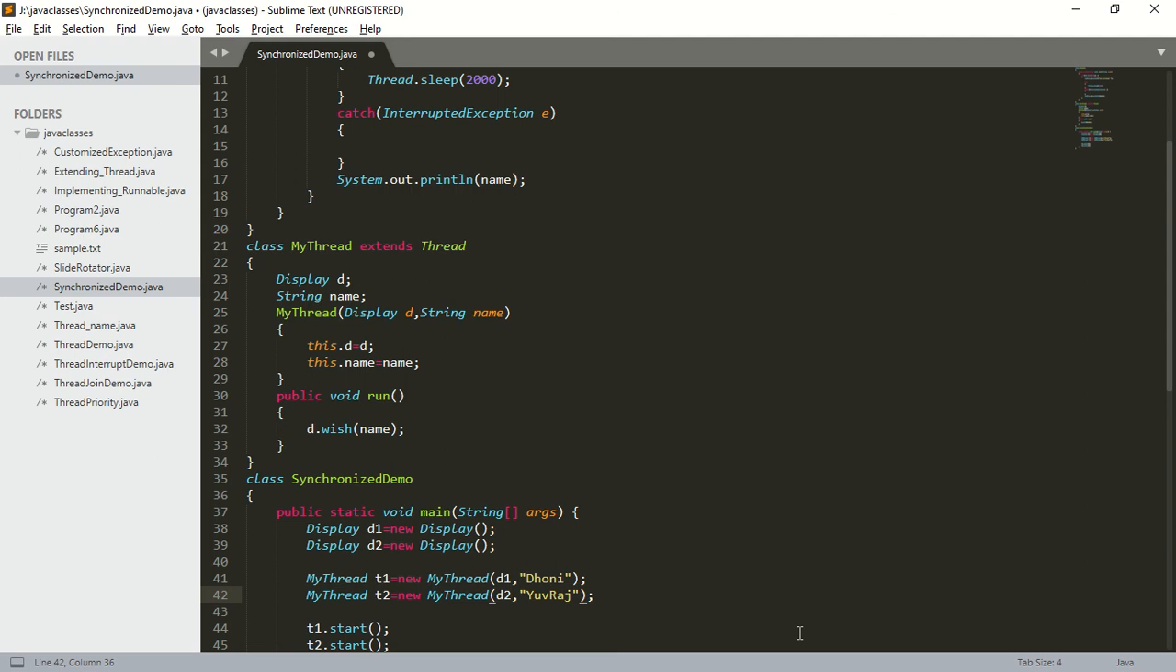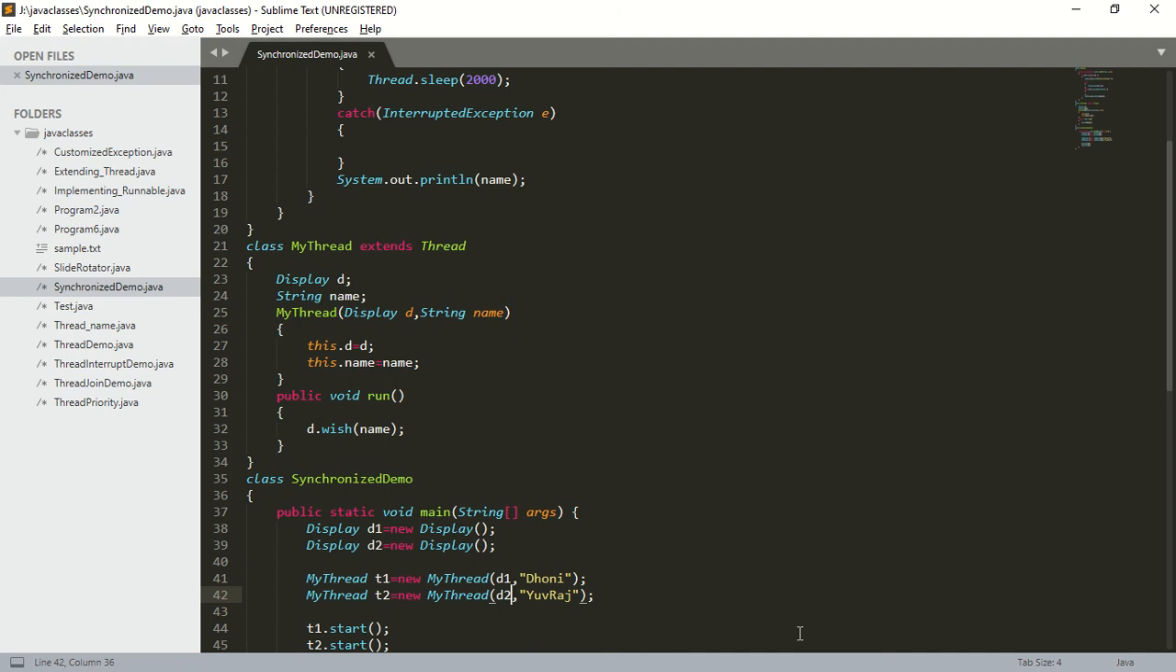Okay, so what is happening here? Here we have two display objects, that is, two Java objects, and two separate threads. One thread is operating on the d1 object, another thread is operating on the d2 object. So in this case, is there any chance of getting a data inconsistency problem? No, there is no chance of getting a data inconsistency problem. What will be the output, regular or irregular? There is no chance of data inconsistency because we have two different biryani plates and two different dogs. Each dog is eating different biryanis.